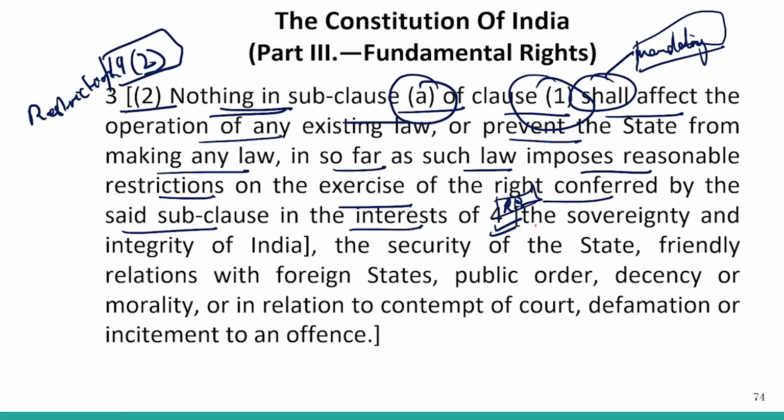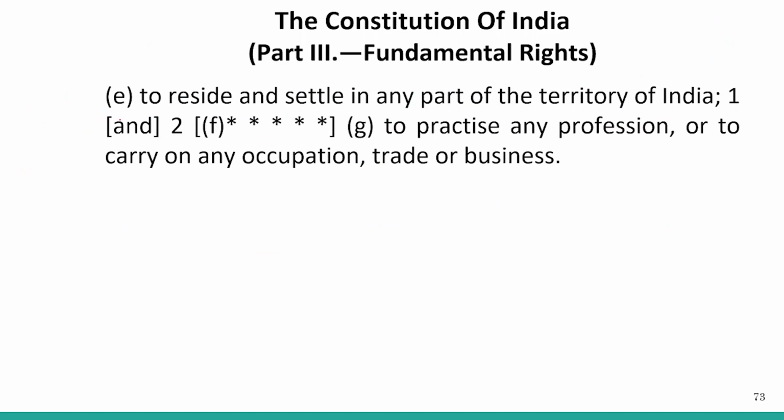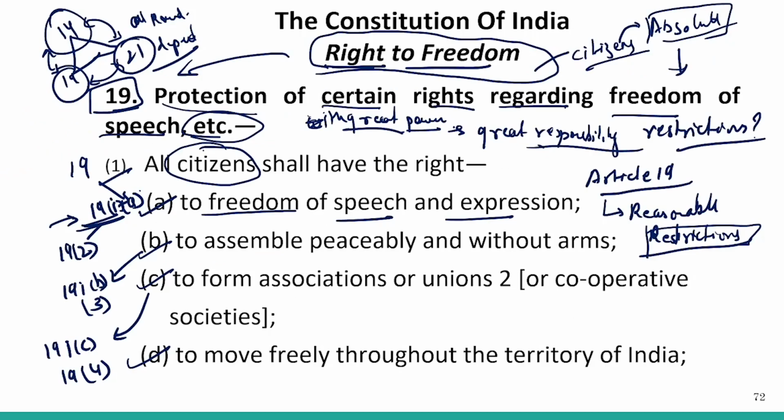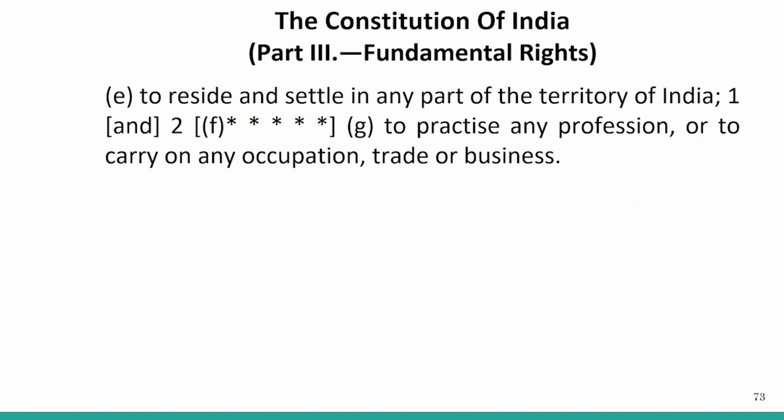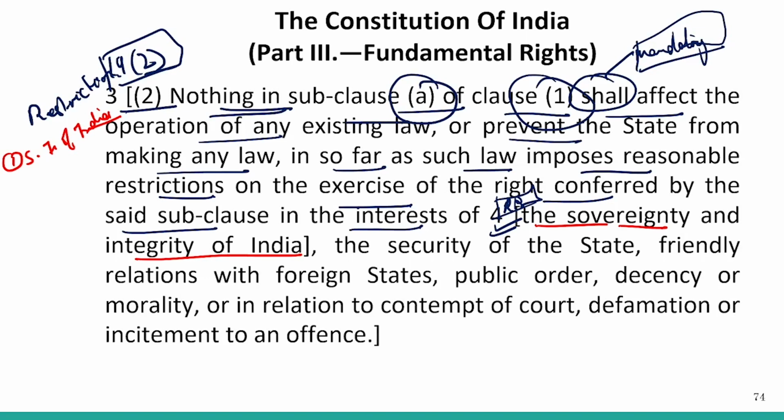The first reason is the sovereignty and the integrity of India. So the first reasonable restriction is sovereignty and integrity of India. This is the first restriction over Article 19(1)(a). What is that saying? All citizens shall have the right to freedom of speech and expression. So you have the freedom of speech and expression. You can speak and express whenever and wherever you want to. But that speech and expression should not take away or infringe the sovereignty and integrity of India. This is the first restriction.